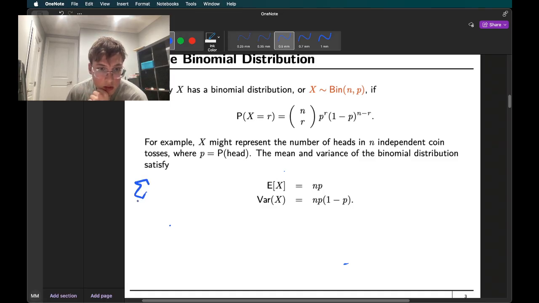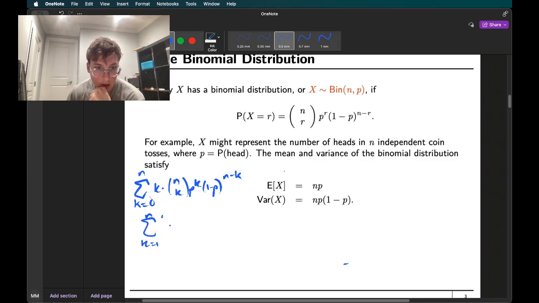So let's write the definition. It's the sum from k equals 0 to n of k times this expression here, n choose k, p to the k, (1 - p) to the n minus k. The first thing I want to do is notice that when k equals 0, this whole expression is 0. So we can just rewrite it to include this: k times the same expression, p to the k, (1 - p) to the n minus k.